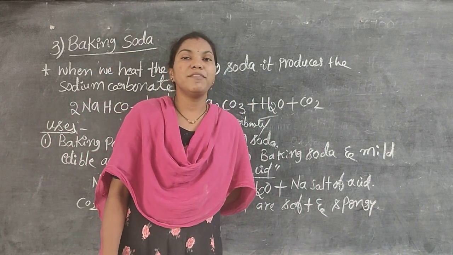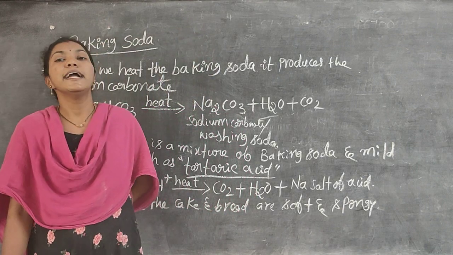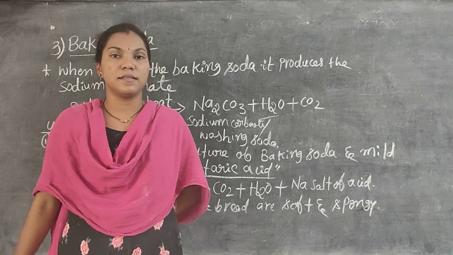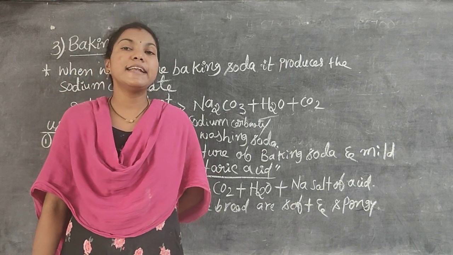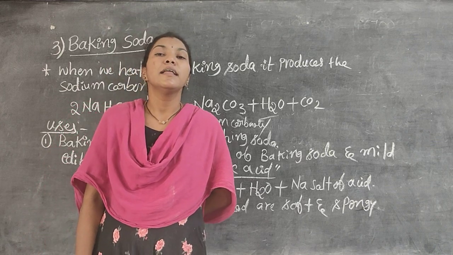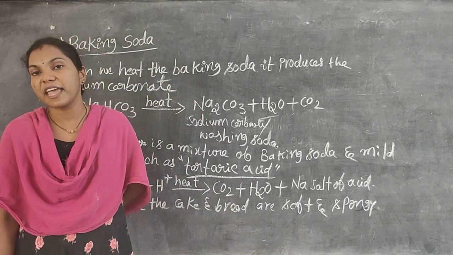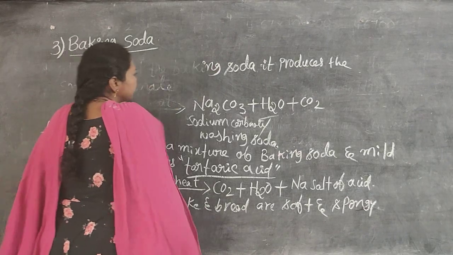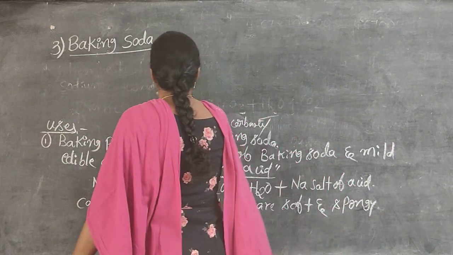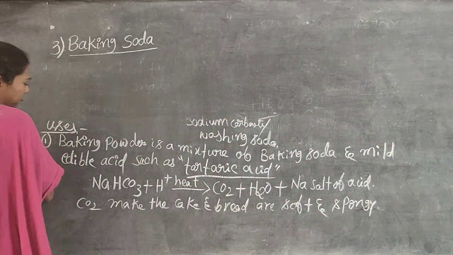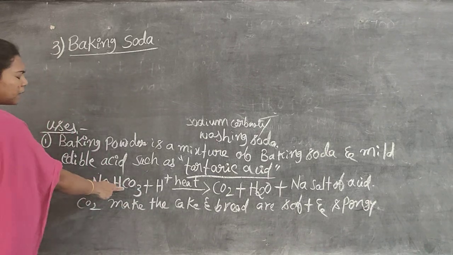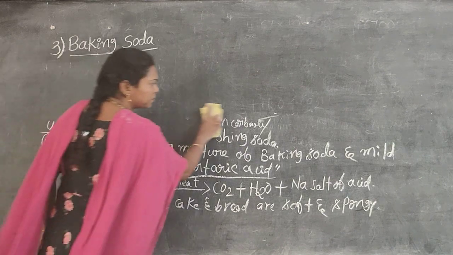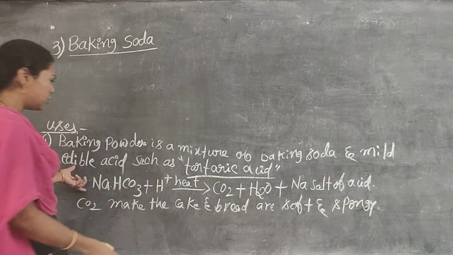When we heat the baking powder, it releases colorless carbon dioxide gas, and that is why baking powder is used in the preparation of cakes and breads. That is the first use. This is a very important equation. To explain why cakes and breads are soft and spongy, we have to write this entire point.